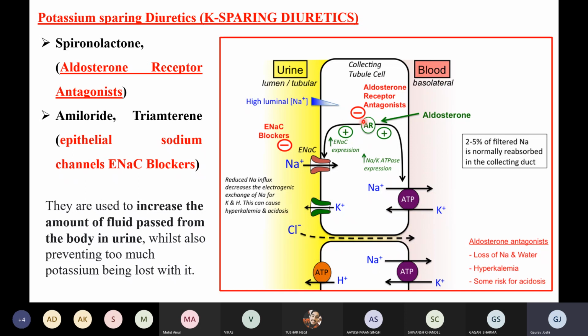So now when we are using this aldosterone receptor antagonist or the ENaC blocker, what was happening? This sodium is not able to come inside, right? And it is not able to get exchanged with the potassium. So what we are getting is a urine with a high concentration of sodium, right? So this is the important thing.